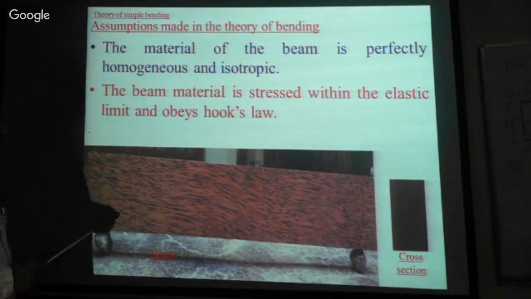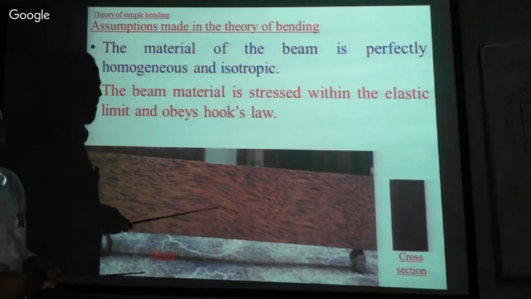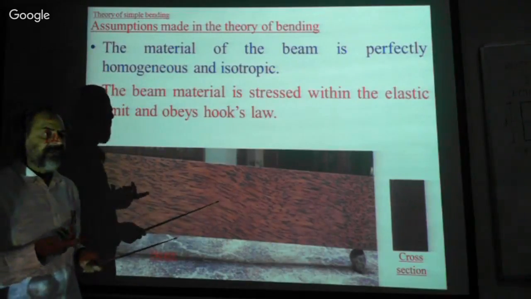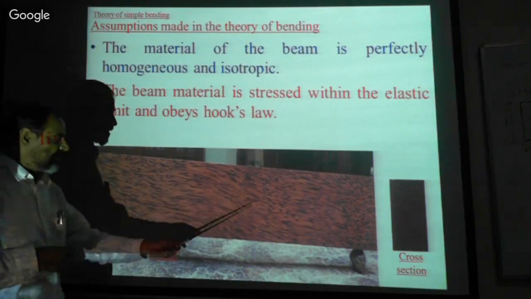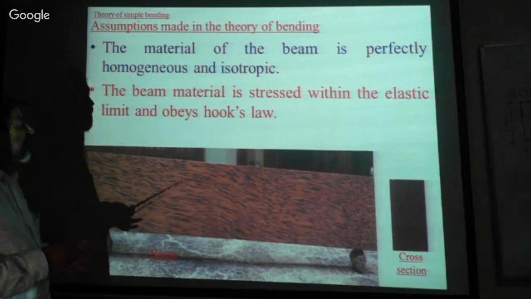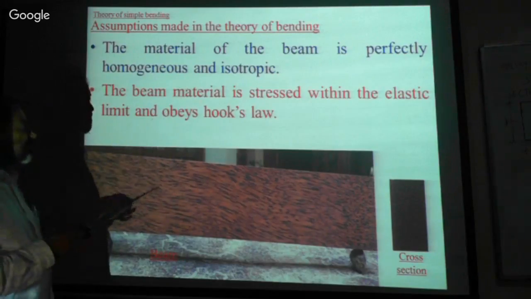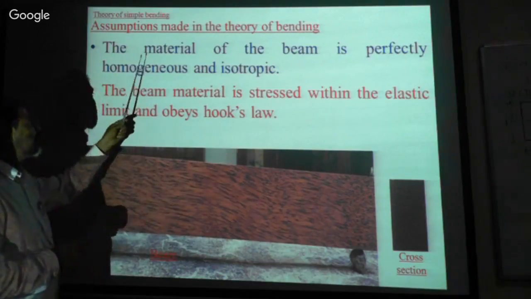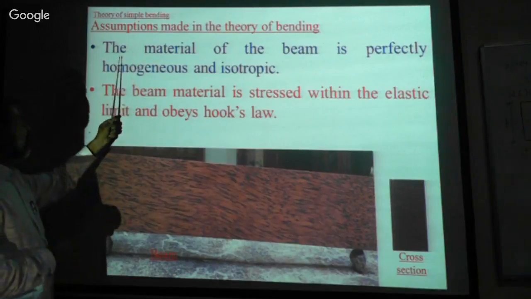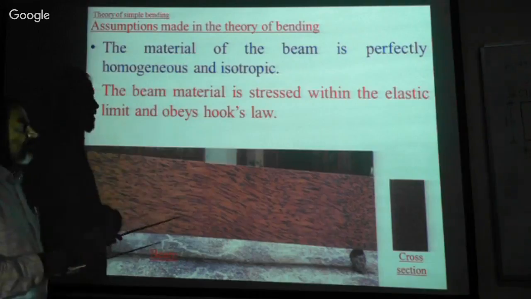Now in our strength of material, the material of the beam is perfectly homogeneous and isotropic. That is, the material is uniform all along the beam, and the load distribution is uniform all throughout the beam. Now that is the assumption. Strictly speaking, the assumption is the material of the beam is perfectly homogeneous and isotropic.